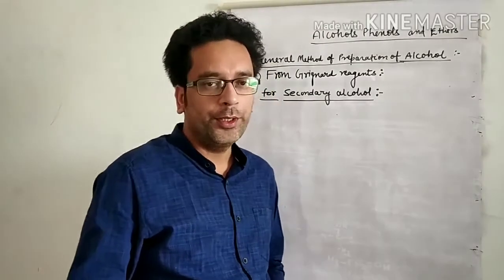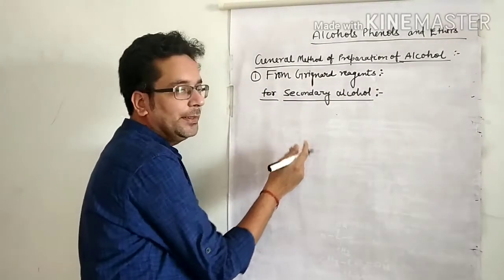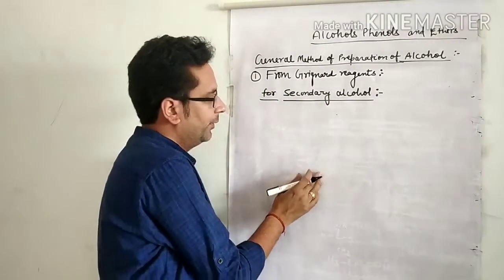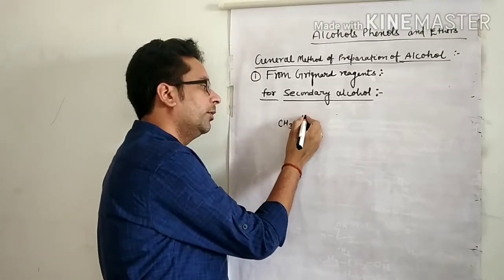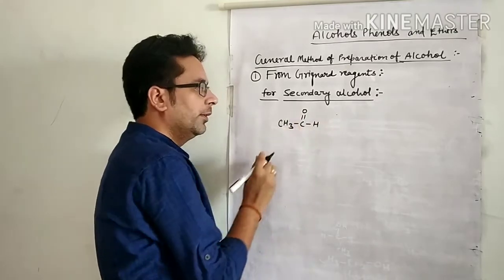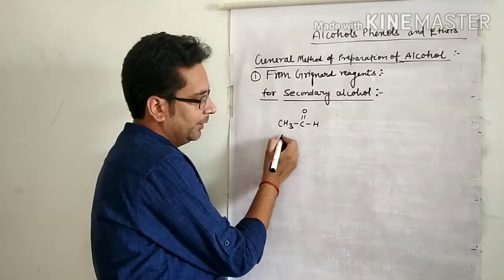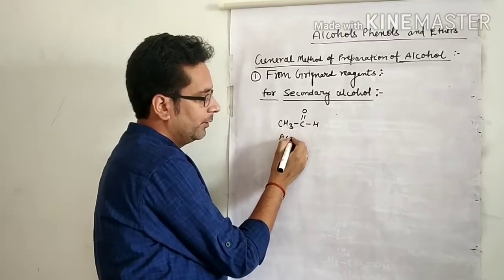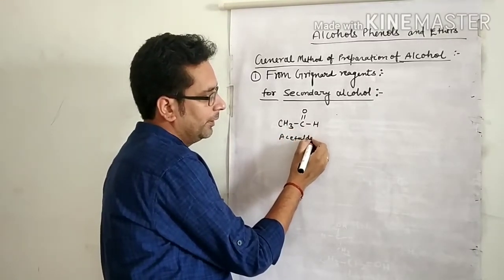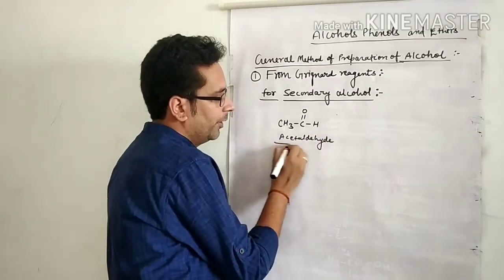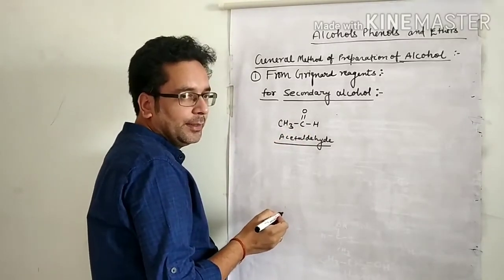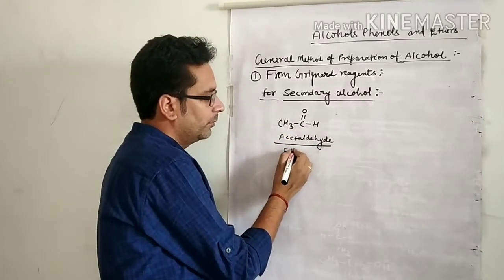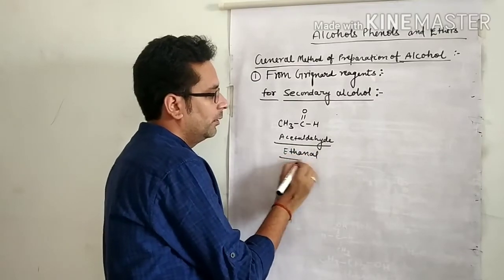Now for secondary alcohol. Look here, when acetaldehyde, the formula is CH3CHO. The common name of this compound is acetaldehyde; the IUPAC name: total number of carbon is 2, the group is aldehyde, so it is ethanal.